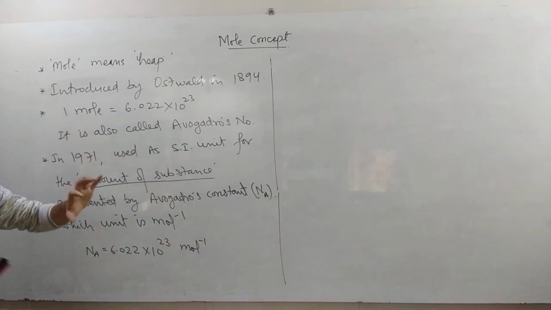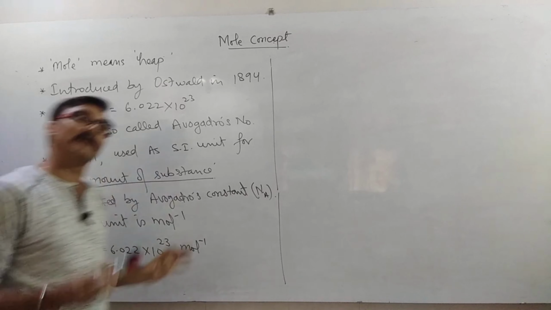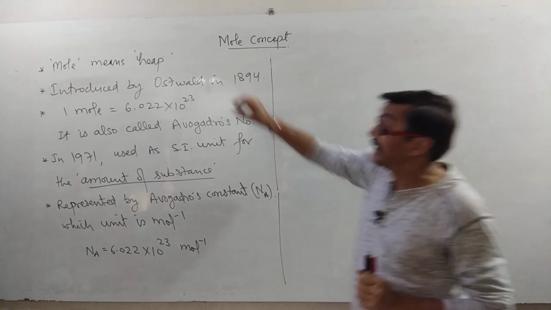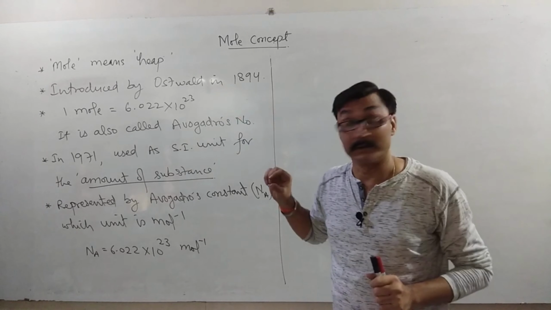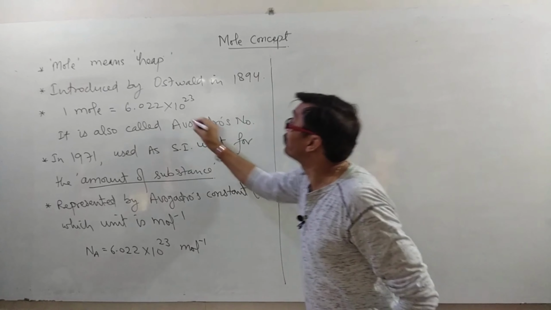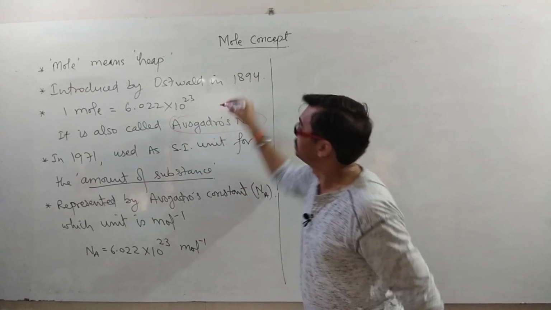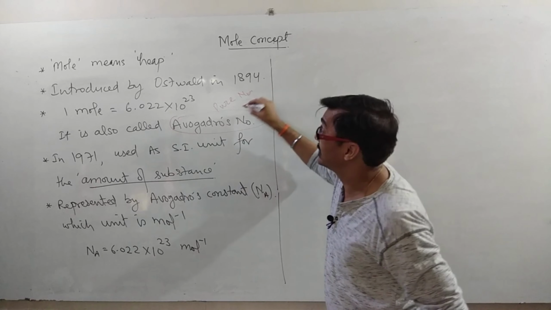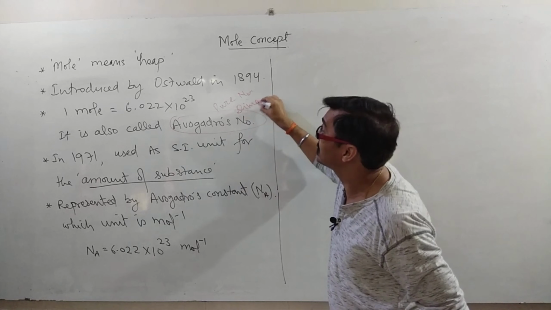So it is clear that it is just a number like a dozen. It is a very large number. Avogadro number is a pure number, that is, it is dimensionless.